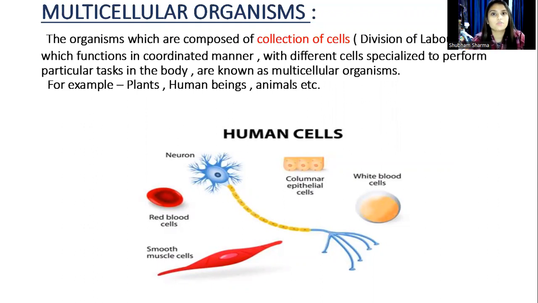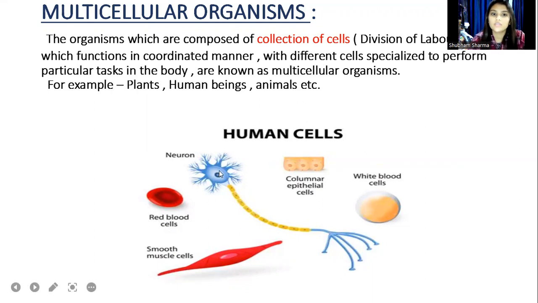These cells perform functions in a coordinated manner, and each cell performs a specialized task. For example, here you can see in the diagram the red blood cells. They carry oxygen in the blood and supply oxygen to different parts of our body.